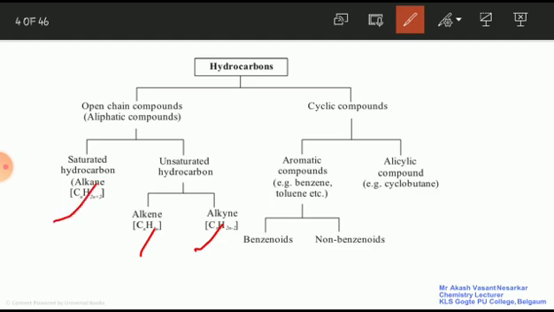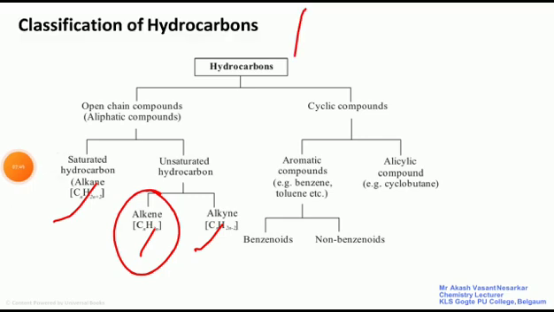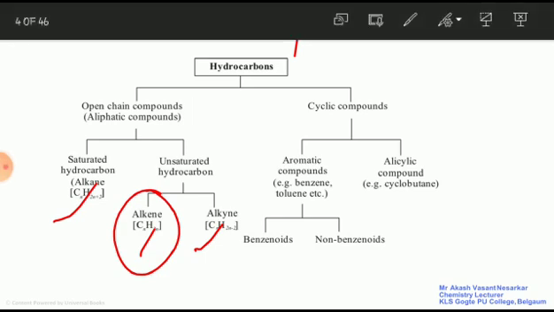Is this clear to you, students? Yes, it is very simple. Try to remember the examples of each. Saturated hydrocarbon, it is alkane. Example is methane. General formula CnH2n plus 2. And unsaturated hydrocarbon, it is alkene, having the formula CnH2n. Example is ethene. And next one is unsaturated hydrocarbon alkyne, having the formula CnH2n minus 2. So this is about open chain compounds, that are called aliphatic compounds. Okay, fine.